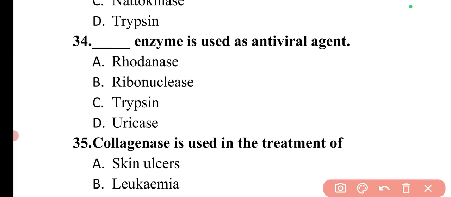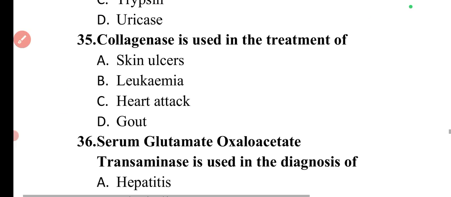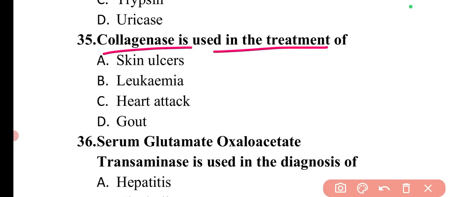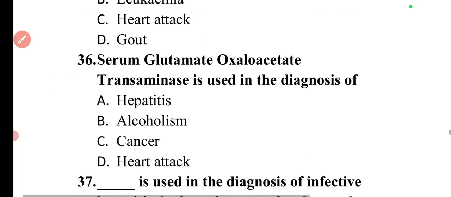Next question is dash enzyme is used as antiviral agent. So the antiviral agent is ribonuclease. So here option B is correct. Next question is collagenase is used in the treatment of. So collagenase is used in the treatment of skin ulcers. So here option A will be the correct answer.